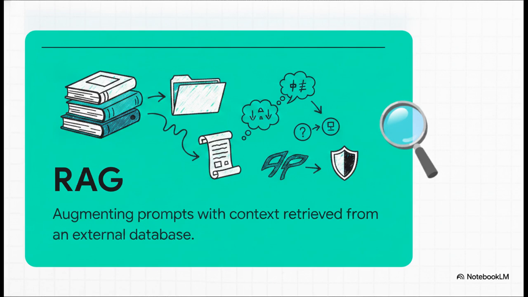It's essentially giving the AI an open book exam, so it can look up the exact facts before it answers, and that severely limits those pesky hallucinations we talked about.